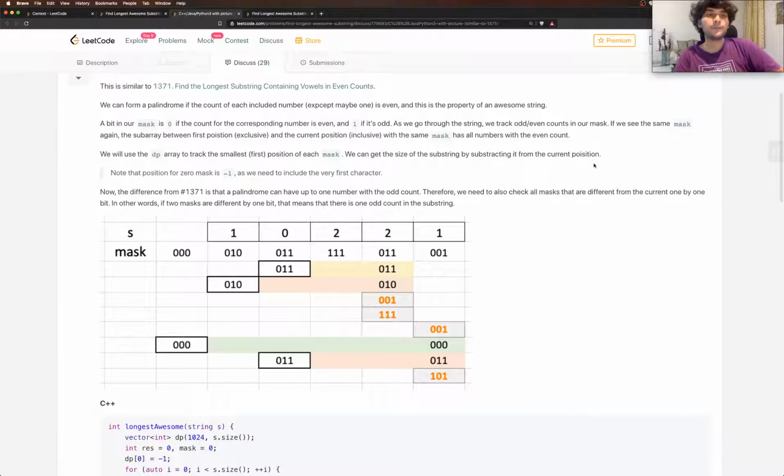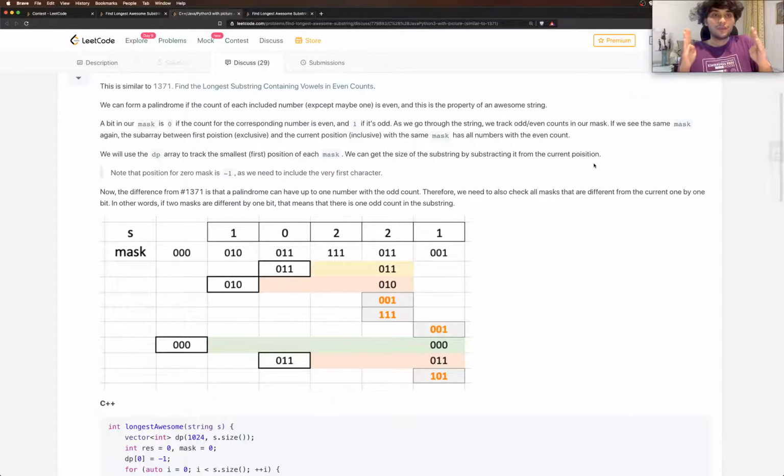So basically, we encountered the same mask at two positions. This can only happen if we have even counts of all the numbers added, because if you add an odd count, then the number from odd becomes even and from even it becomes odd.